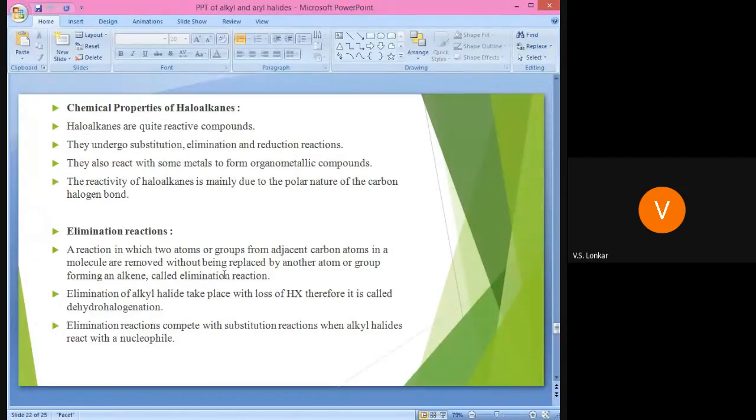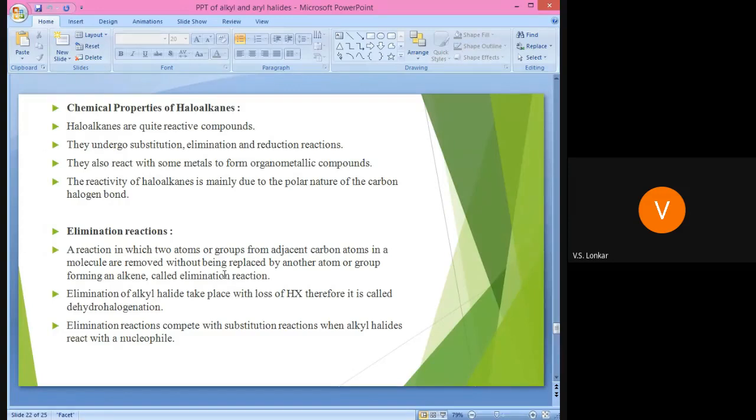Why are they more reactive? Because they are polar in nature. There is a large electronegativity difference between the carbon and the halide group, with carbon getting the delta positive charge and halide getting the delta negative charge. Because they are polar in nature, they are more reactive.